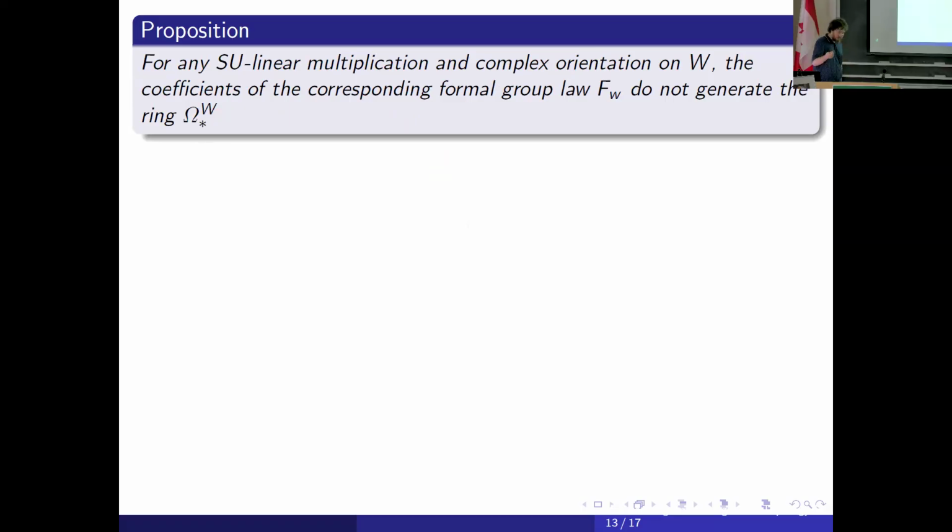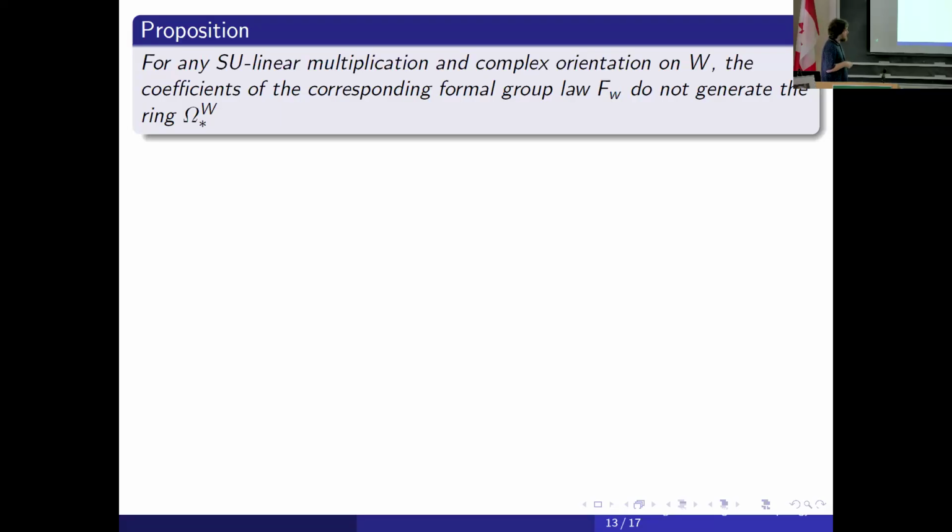For complex cobordism they generate the whole ring, and in this situation they do not. It would be interesting to understand what this theory W means from the perspective of formal group laws. And this theorem says that the first naive hypothesis, that this is universal for formal group laws of some sort, is not right: it's not universal because it's not generated by the formal group law coefficients.